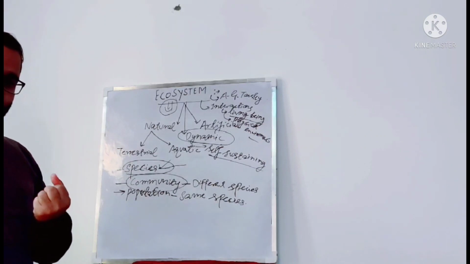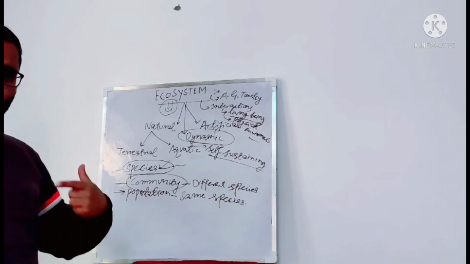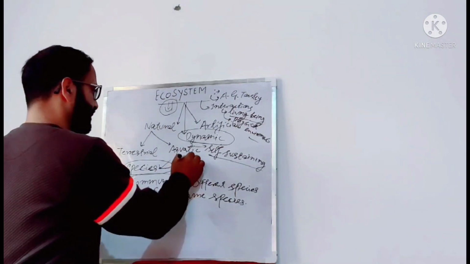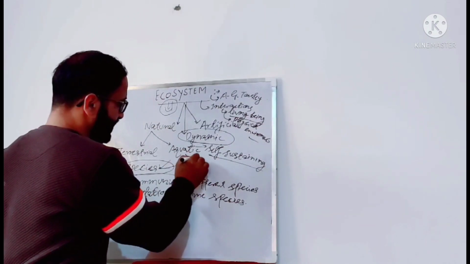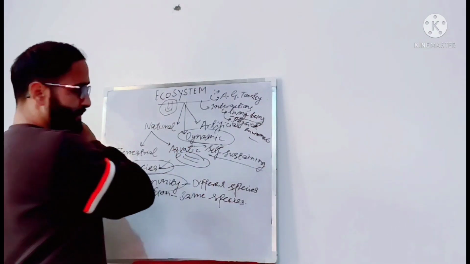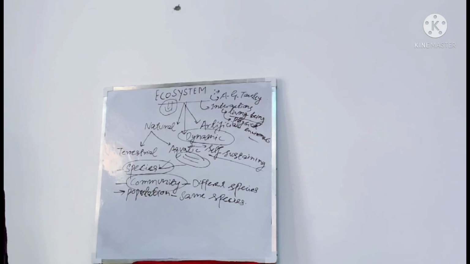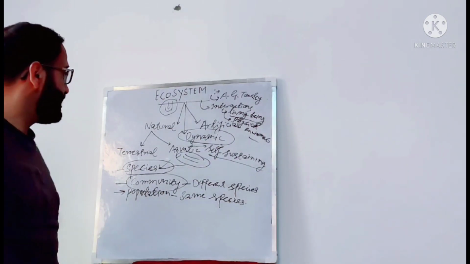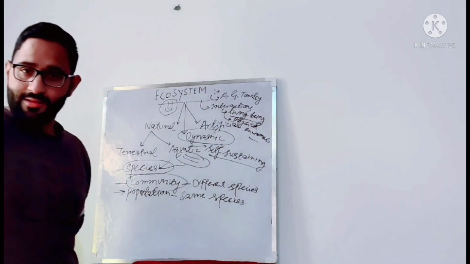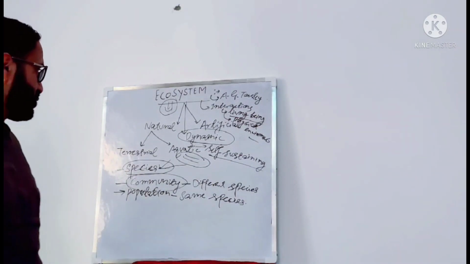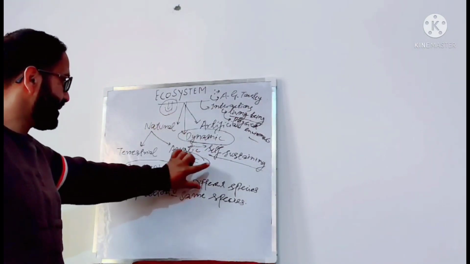They are able to run on their own. They just need the source of energy which is provided by the sun, and the rest they are able to maintain on their own. So these ecosystems are self-sustaining.